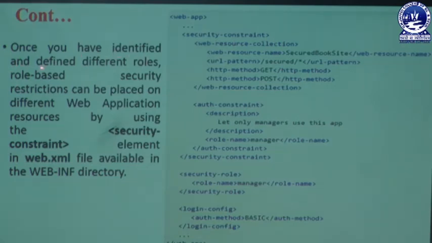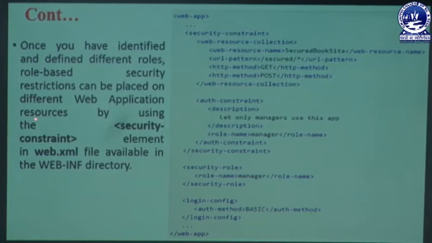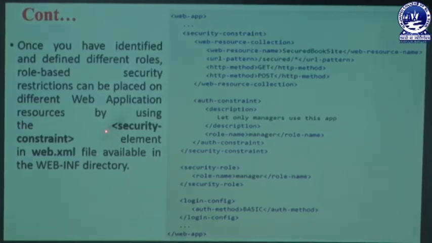Here, once you have identified and defined different roles in your role based security, restrictions can be placed on different web application resources by using a tag like the security constraint tag. That security constraint tag is in our web.xml file, and that web.xml file is available in our WEB-INF directory, meaning the web information directory. In that directory we are adding lots of criteria features.